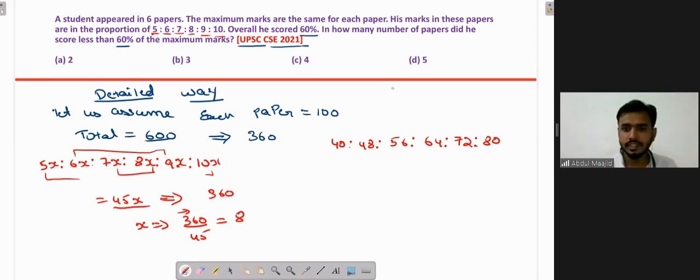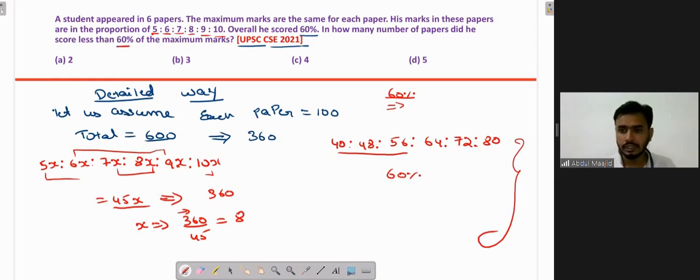And the average percentage is 60, so out of 100 it will be 60. The question is, in how many papers did he score less than 60% of maximum marks? You can see here, in 3 papers he scored less than 60%. This is the correct method, but it is very time taking.